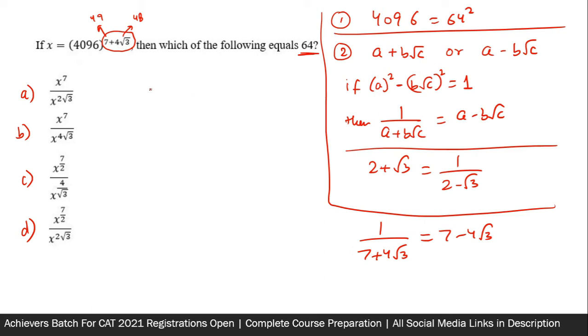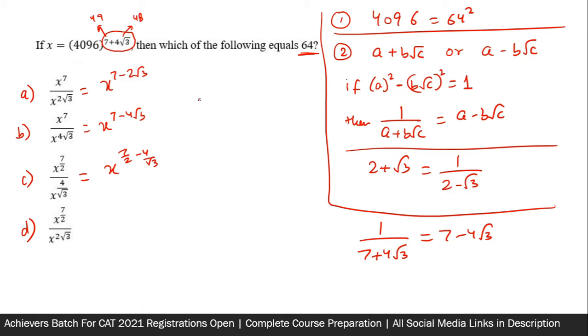So one way to go about this question is going with the options. So you know this is x to the power 7 minus 2 root 3. This is x to the power 7 minus 4 root 3. This is x to the power 7 by 2 minus 4 by root 3, etc, etc. So one way is to go about this. You have x in the left hand side, you raise it to the powers followed in the options and see if the right hand side is becoming 64.